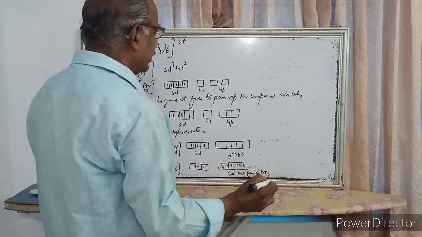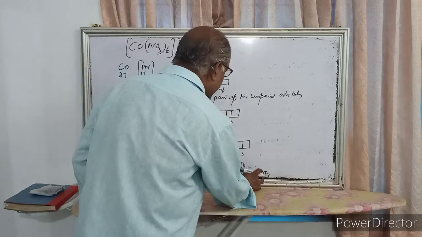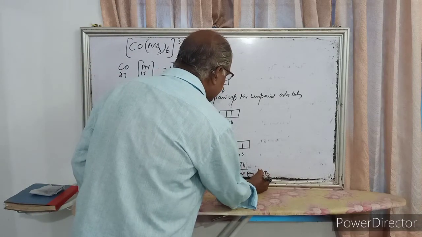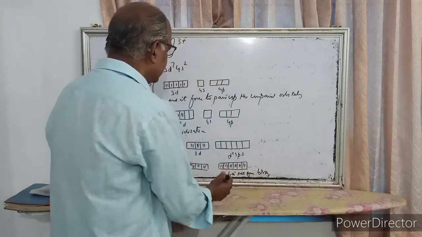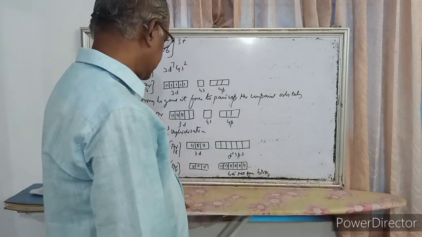Each NH3 can give one pair of electrons. So from 6 NH3 it will gain 6 electron pairs.